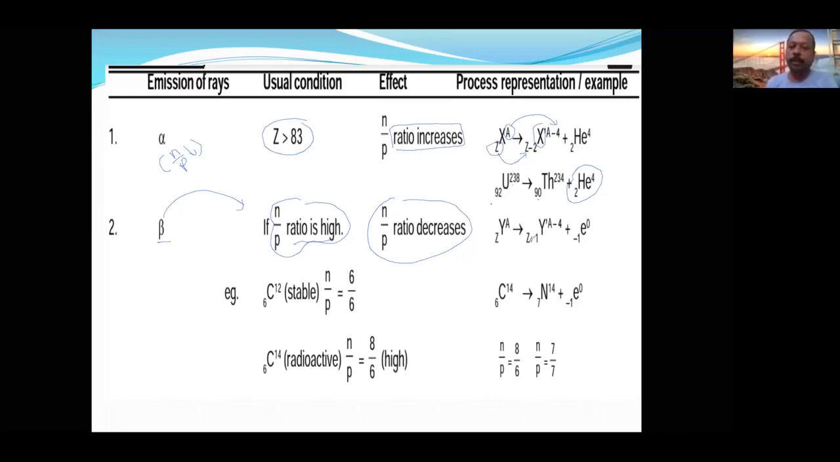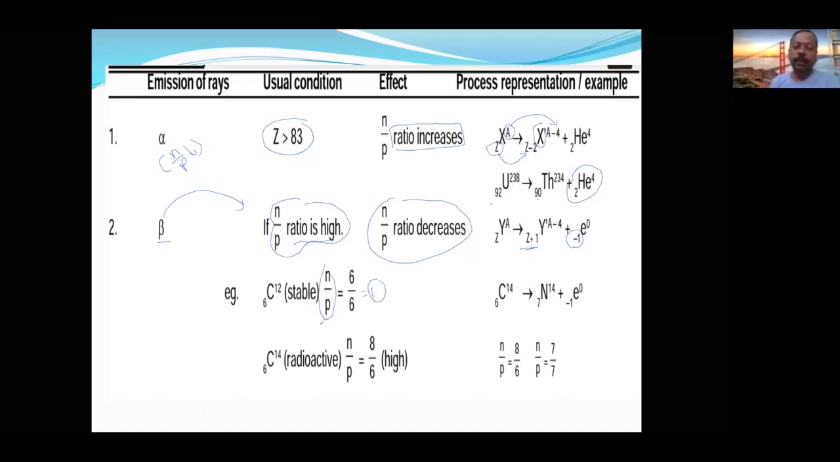Now, for example, a nucleus Y with atomic number Z and mass number A loses a beta particle. See here it is -1, therefore the atomic number will increase. Now, let us take an example of carbon C12. Its N by P ratio is already 1, so there is no emission at all. The N by P ratio is already stable, so it is non-radioactive.